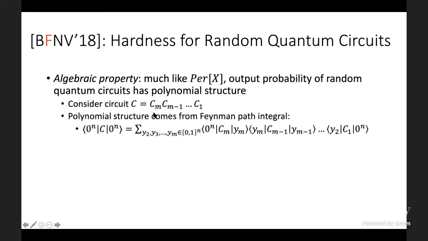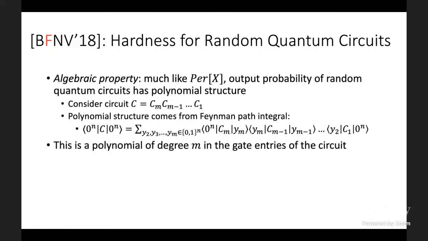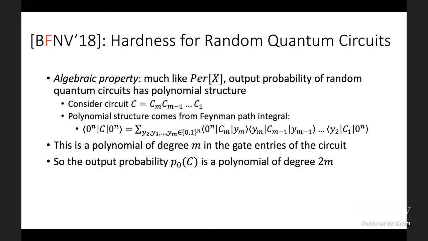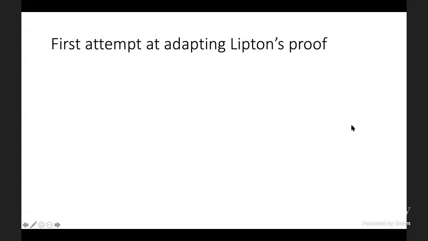Well, then the polynomial structure comes from the Feynman path integral, which allows us to write the output amplitude of the circuit as an enormous sum over exponentially many paths. But the value of each path is the product of m gate entries. So it's a very manageable quantity. And so not surprisingly, this is a polynomial of degree m in the gate entries of the circuit. And by the Born rule, the output probability, what we care about, P0 of C, is a polynomial of degree 2m. We just square the amplitude. Okay, so how can we use this polynomial structure to adapt Lipton's proof in this new setting of the output probability of a quantum circuit?